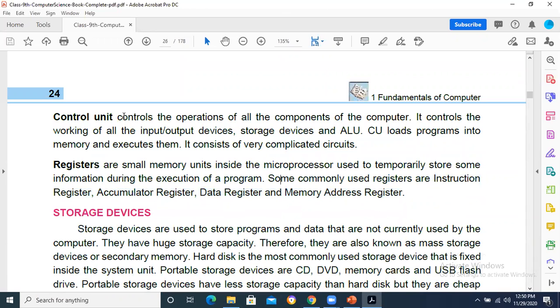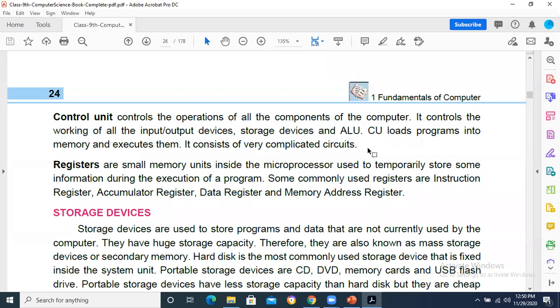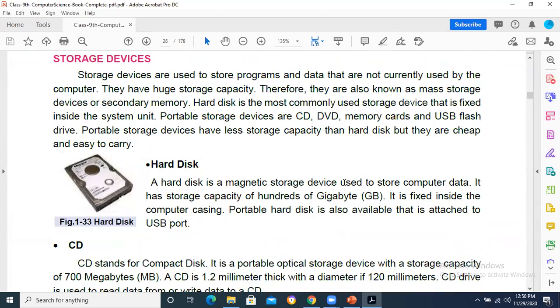Control unit is basically the major component which controls all the operations of the computer system. It behaves like a supervisor inside a company and controls all the operations.